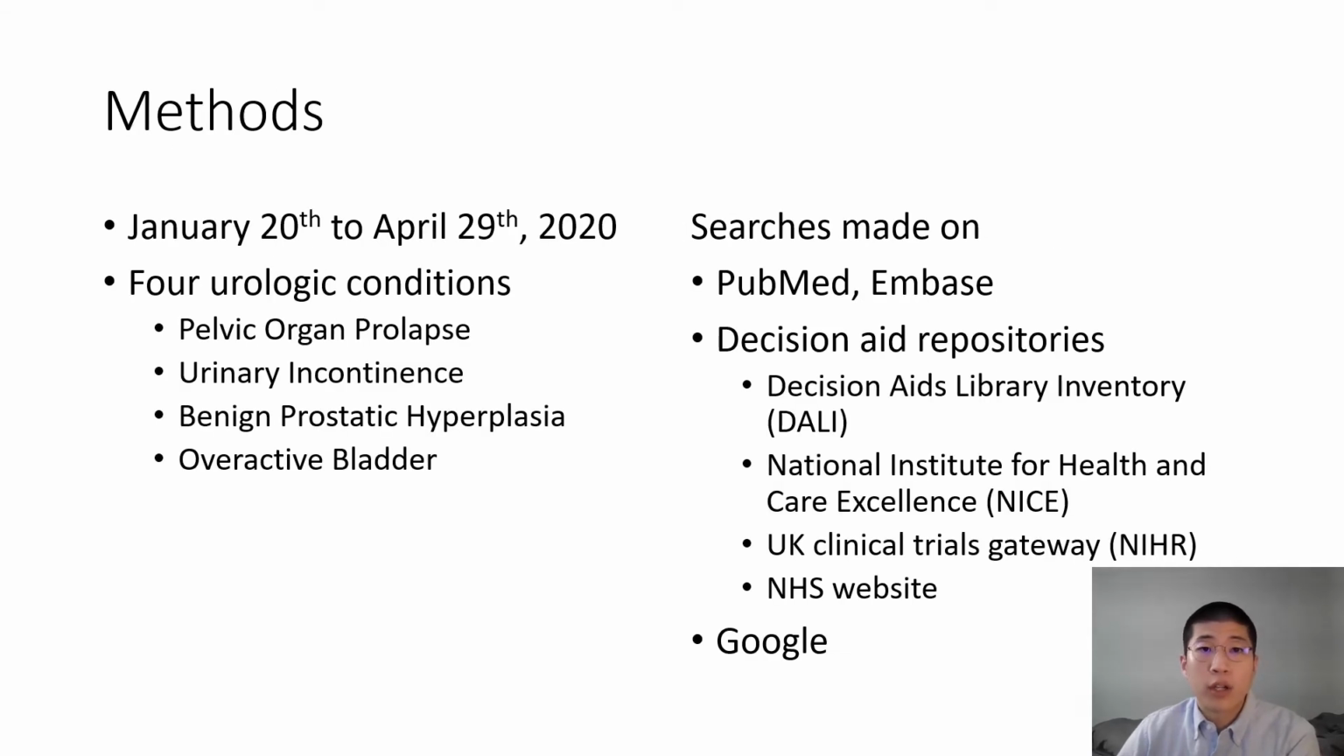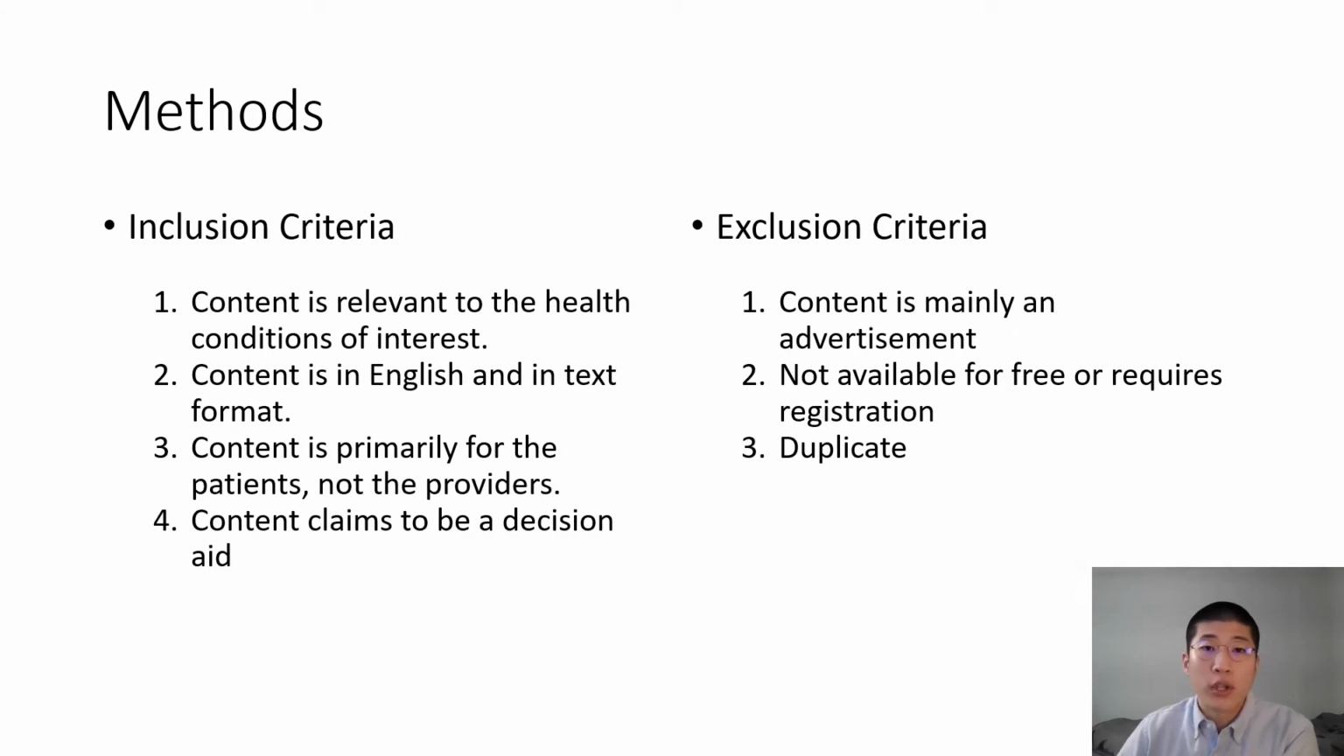The methods are as follows. Searches were conducted from January 20th to April 29th, 2020, and there were 4 conditions of interest. Searches were performed on PubMed, Embase, and decision aid repositories, and on Google. For the Google searches, only the first 2 pages were used to reflect how most patients access online health information, and incognito mode was used to avoid personalized search results. Sources are included or excluded if they met the following criteria.